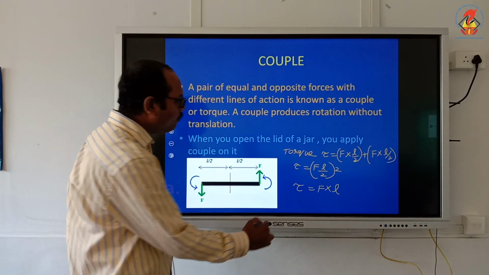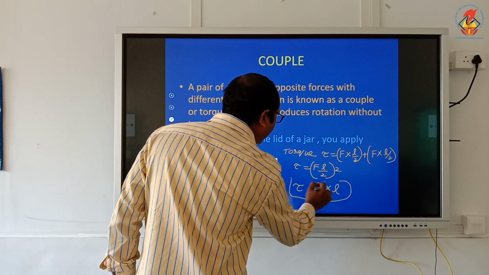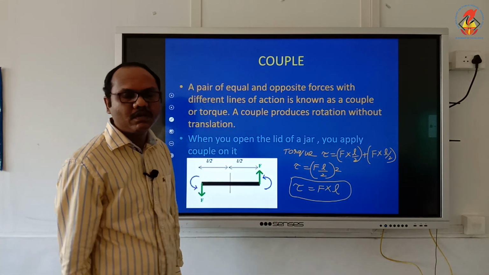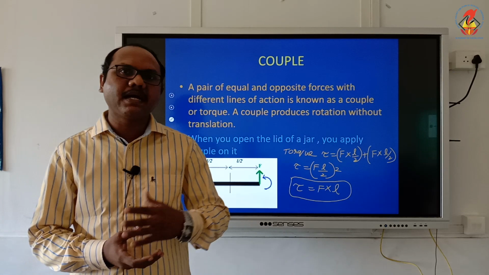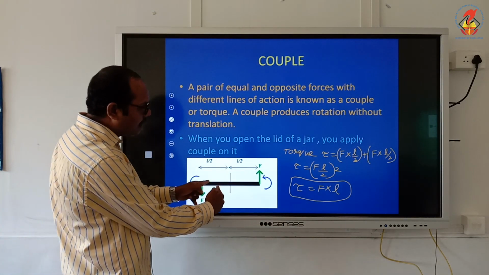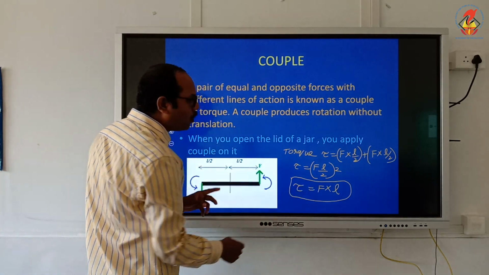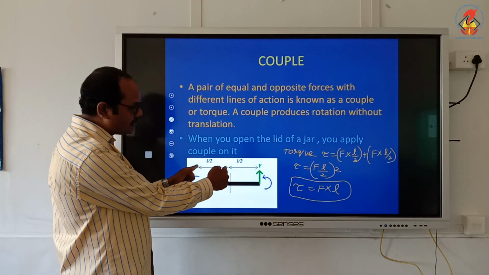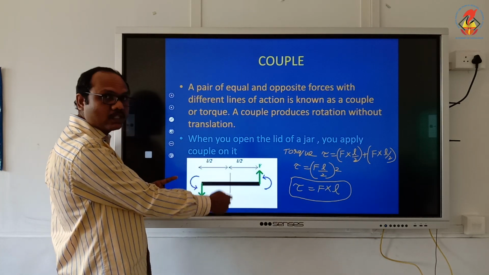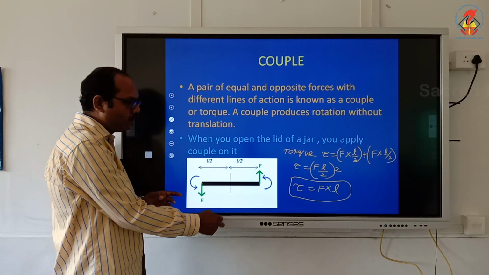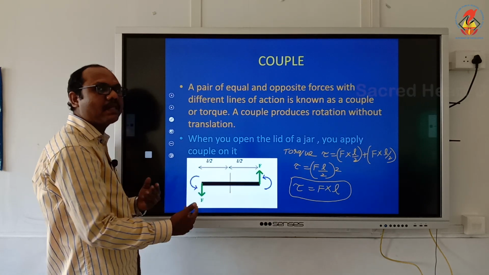That means when I am applying a coupled force, you can see torque is not force into this distance. This is the axis of rotation. So usually we take force into the distance from the axis of rotation.